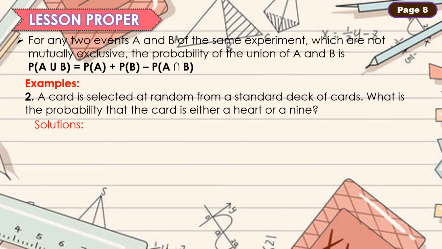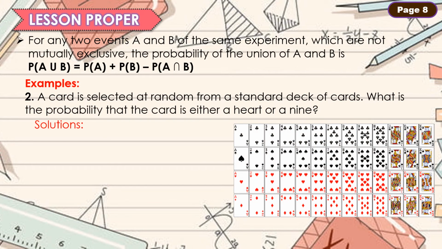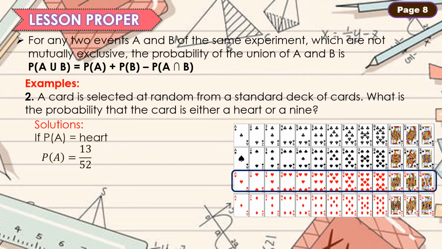For the solution, ilabas muna ang deck of cards and maglet tayo na ang ating A or probability of A represent the heart cards. And the probability is equal to 13/52 because the number of heart cards is 13 out of these 52 cards. And we'll let B as the probability of a numbered card 9. And the probability is equal to 4/52.